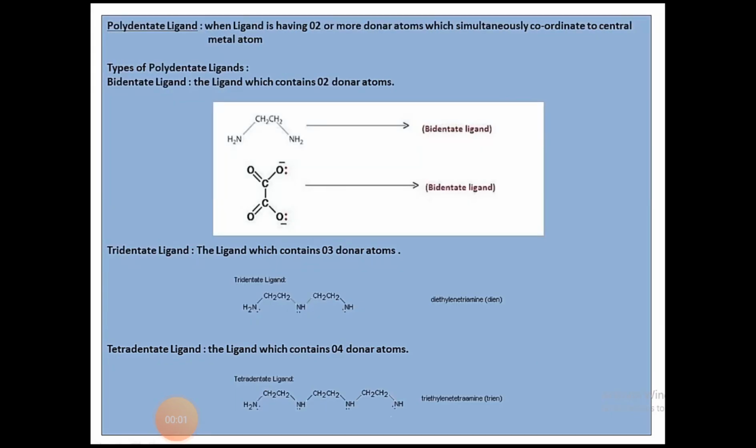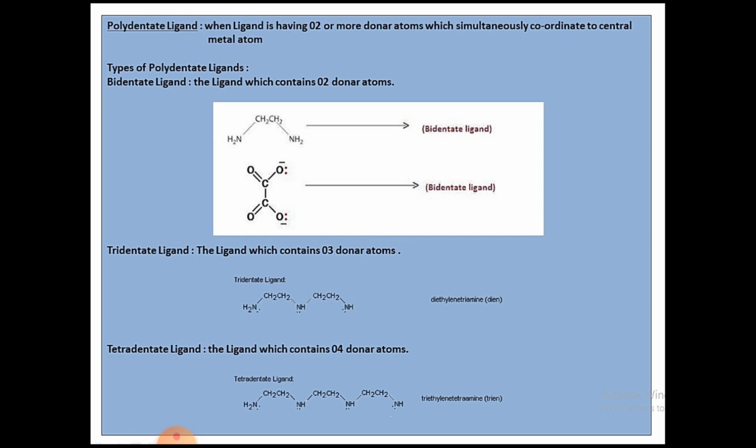Next, coming to the polydentate ligand. A polydentate ligand is a ligand which has 2 or more donor atoms which can simultaneously donate electrons to the central metal atom. Now the types of polydentate ligands. First, the bidentate ligand, a ligand which contains 2 donor atoms. You can see the example, ethylene diamine. It has 2 NH2 groups. Here 2 nitrogen atoms are acting as donor atoms. Next example, oxalate. Here 2 oxygens are acting as donor atoms.